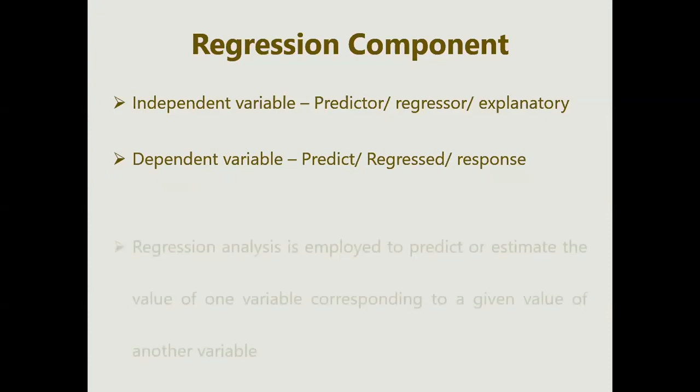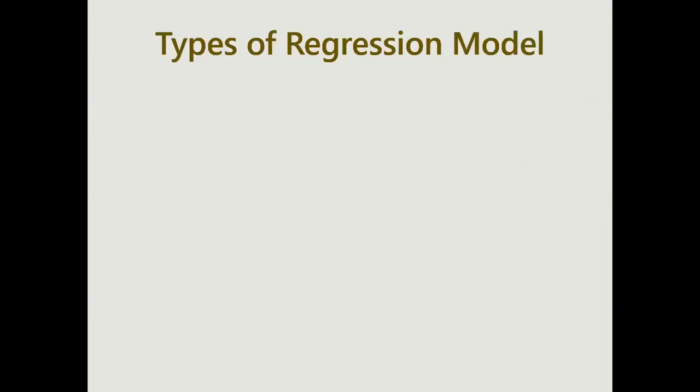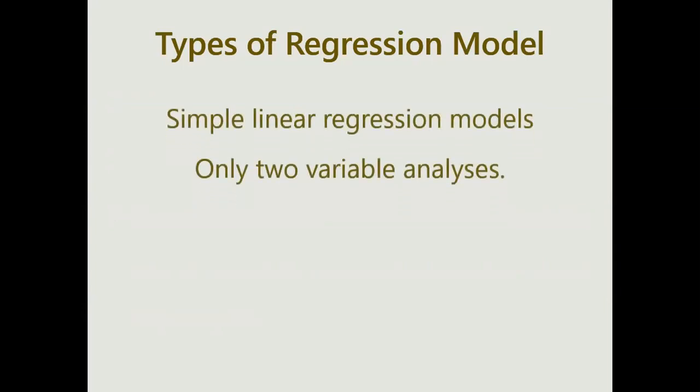Now regression analysis can be used to estimate the value of one variable corresponding to the given variable. A regression model can be of two types. It can be simple, meaning just a straight line with just two variables, like the slope y equals mx plus c.